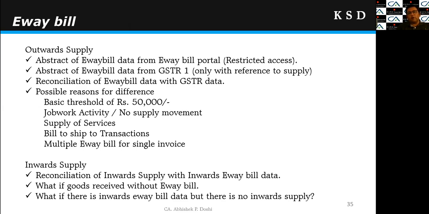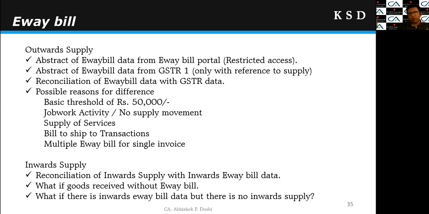So it is important to have the abstract of the e-way bill data, right? Now we can get the abstract of the e-way bill data from the e-way bill portal. But here the main problem is that the e-way bill portal gives the data of 5 days at a time, right? So we cannot get yearly data at a single click. We can access only 5 days of data at a time. So if we want to get the e-way bill data for the entire year, we have to rerun the cycle so many times. So it will be difficult, right?